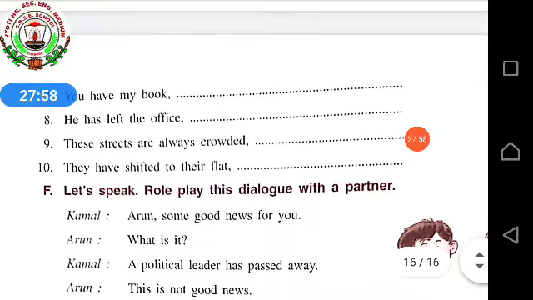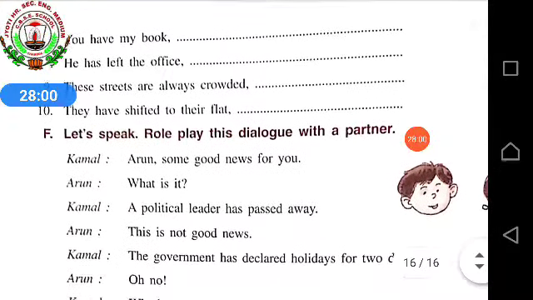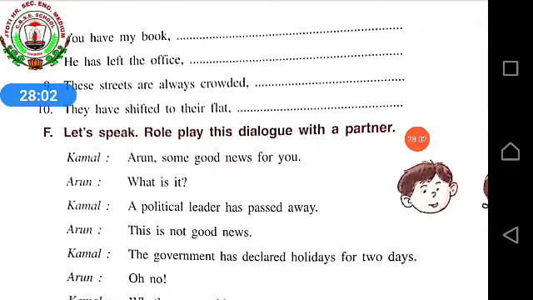Next it's let's speak, role play this dialogue with a partner. If you have a brother or sister, or with your mom and dad also you can do this role play. You can select whom you want to be, whether you want to be Kamal or Arun, and then you can do this role play with your partner. It's just an activity. Okay, dear children?